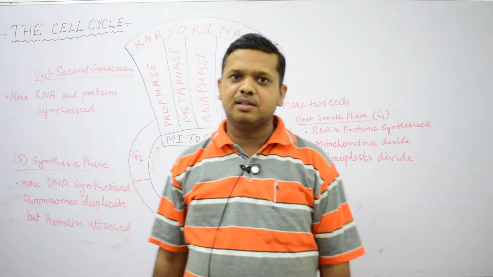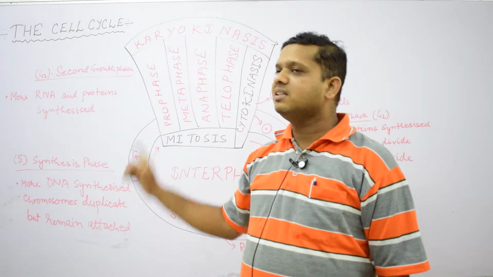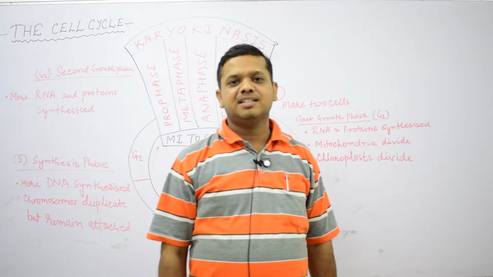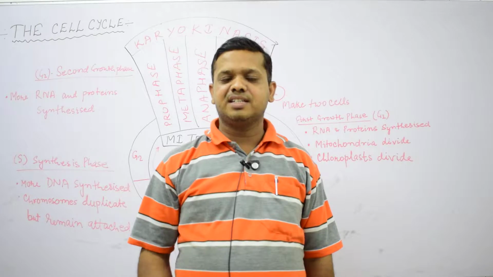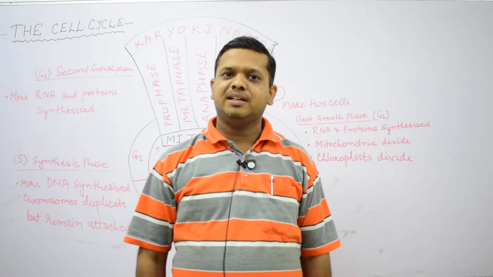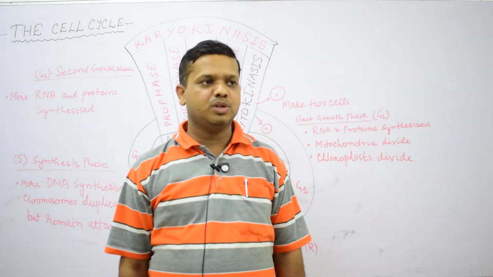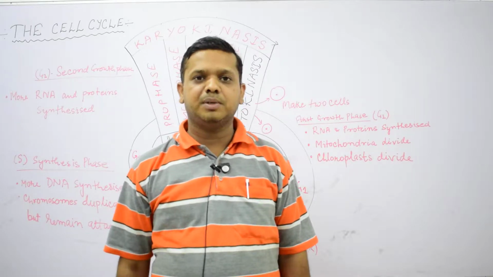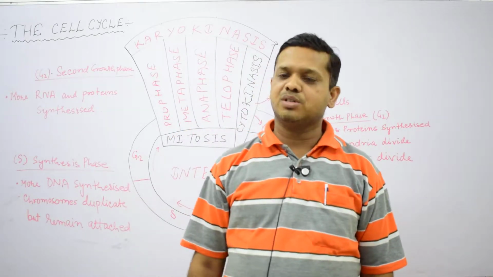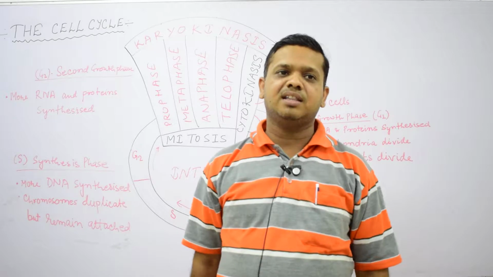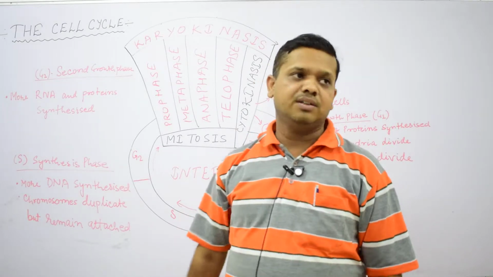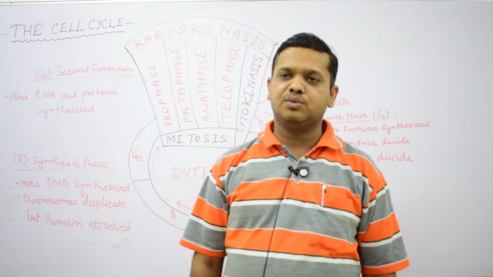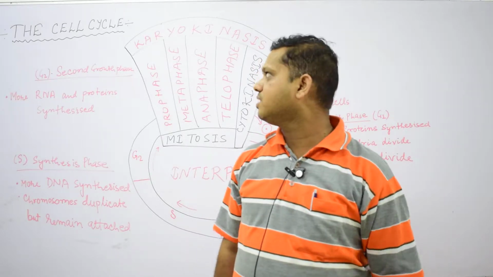Good afternoon friends. Today we will talk about the cell cycle. The cell cycle is that important phenomenon by which unicellular organisms divide into two, and by that they work on an asexual mode of reproduction. Even when we talk about sexual reproduction, cells combine together and form a zygote, which is a diploid structure, and again they will work on mitosis cell division, where the division of cells takes place.